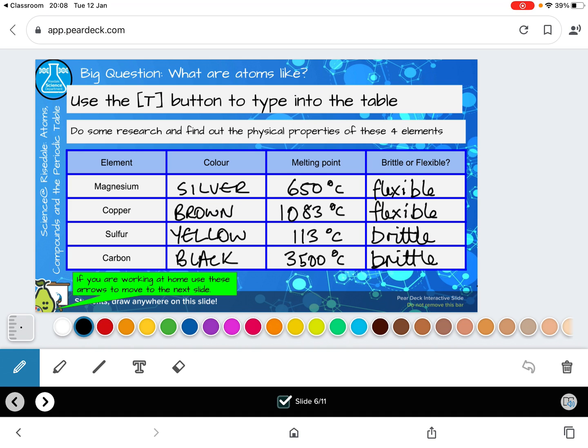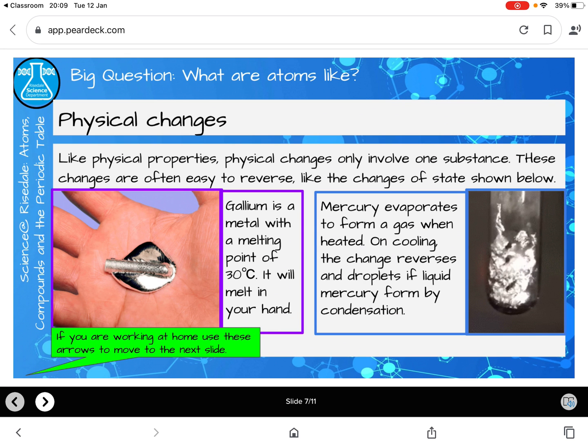I would just draw your attention to the last column. Flexible means bendy, so magnesium and copper are both metals, and they are flexible because all metals are flexible. Sulfur and carbon are non-metals, and that makes them both brittle, so that was really the only column that had a few errors in.